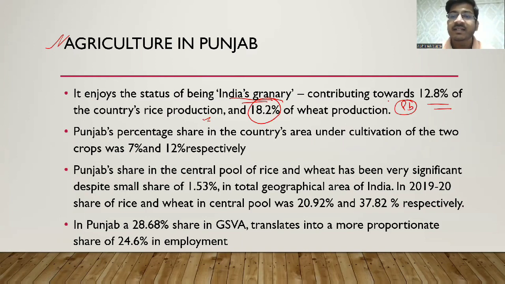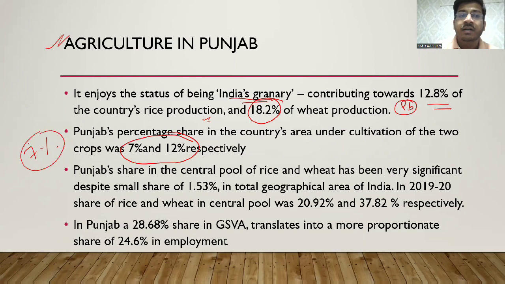Punjab's percentage share in the country's area under cultivation is 7% and 12%. That means 7% of the total area under rice cultivation, and 12% of the area under wheat cultivation, is in Punjab. Then, as different states contribute to the central pool for the public distribution system, Punjab's share in the central pool of rice and wheat has been very significant.